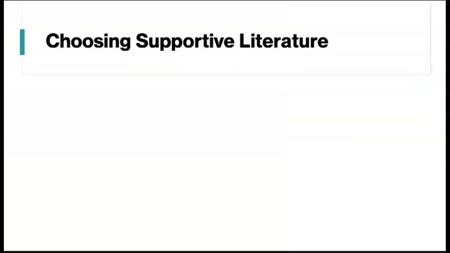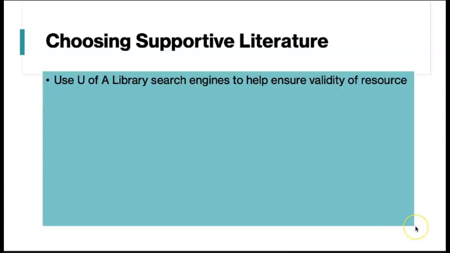It's important to ensure that your sources are valid and useful research. So in order to ensure that the source is legitimate, it's useful to stick to the U of A search engines. Other search engines may be full of junk academic sources, and I hate to say that, but it's sometimes true. There are journals in which researchers have paid to have their research published, completely unvetted by knowledgeable colleagues and so on. That kind of thing we don't want to be using to support our research. So best to stick to what is most able to provide legitimate sourcing, and you'll find that in the U of A library search engines.